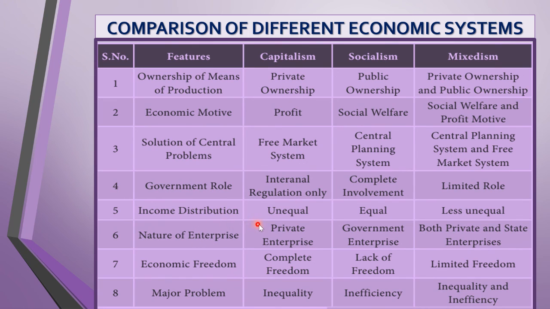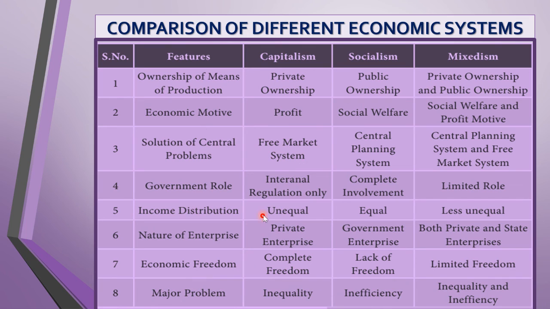Income distribution. Here it is unequal. Capitalism, the rich become richer and the poor become poorer. Socialism, there is equality of wealth. Mixed economy, there is less inequality. Equality is slightly lower because we have the progressive tax. Nature of enterprise. Here everything is owned by private. Socialism, everything is owned by the government. Here we have the private sector as well as the public sector, the private and the state.